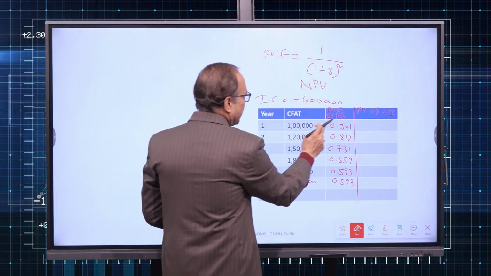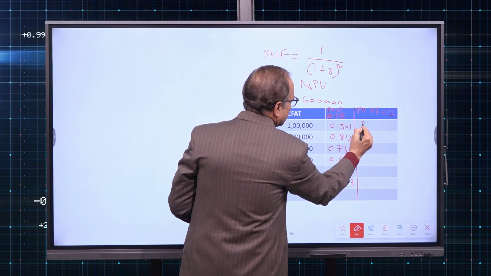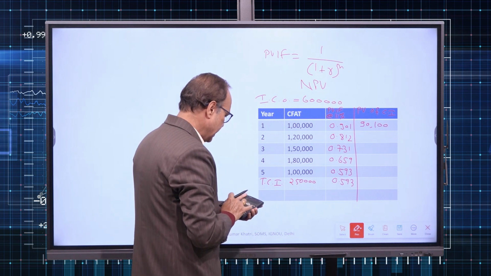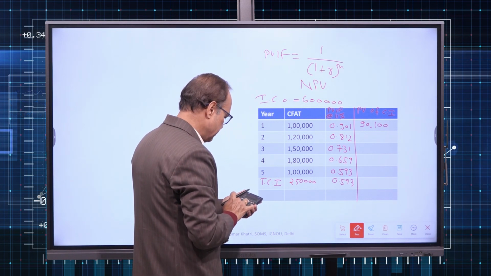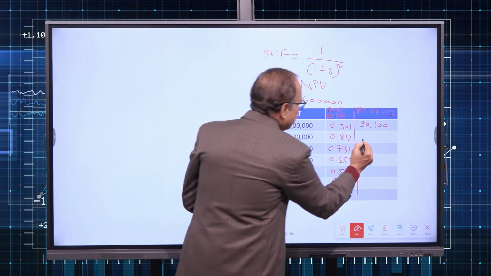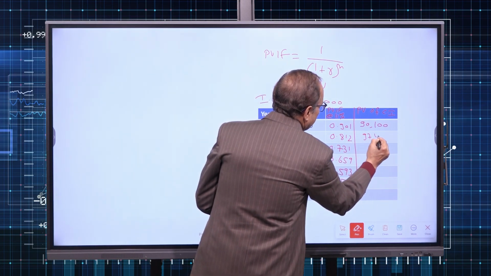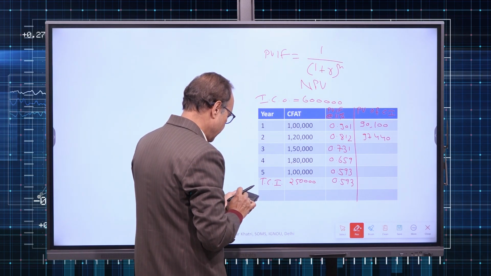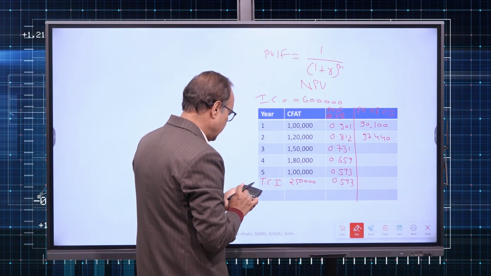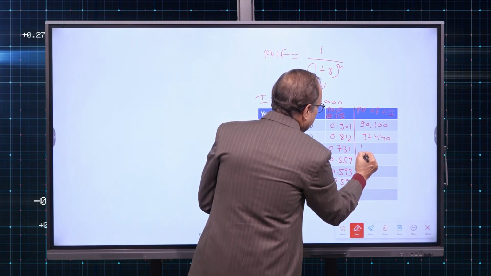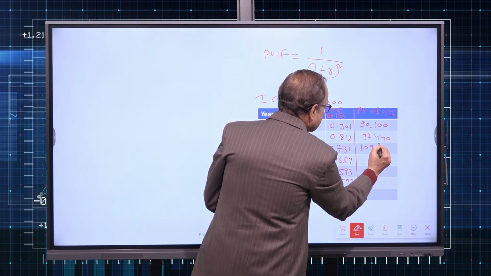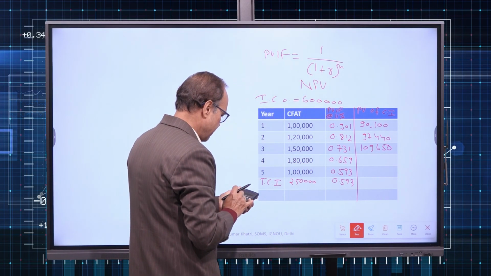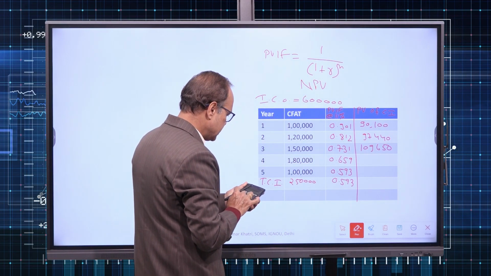So 1 lakh multiplied by 0.901 becomes 90,100. Then 1,20,000 multiplied by 0.812 gives 97,440. Then 1,50,000 multiplied by 0.731 becomes 1,09,650. Then 1,80,000 multiplied by 0.659.